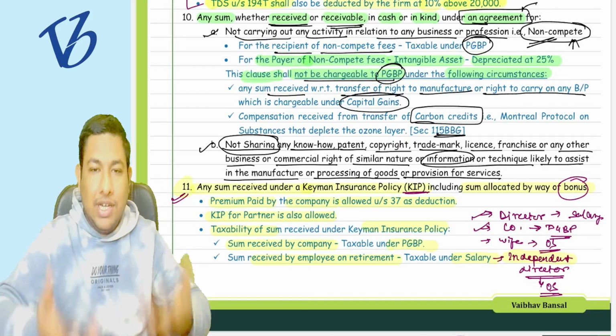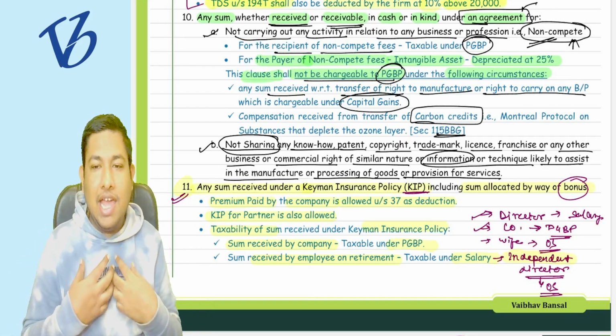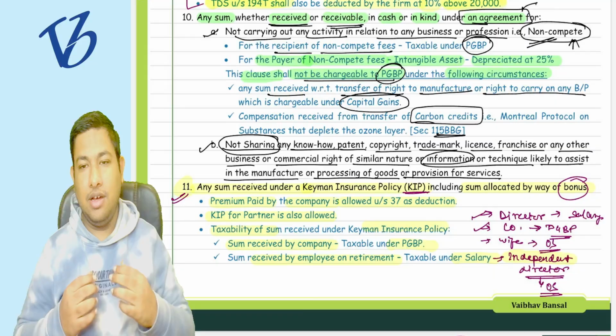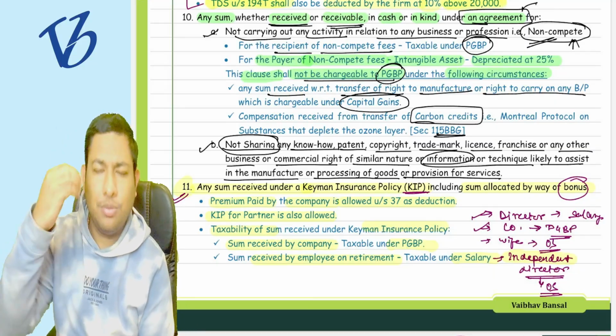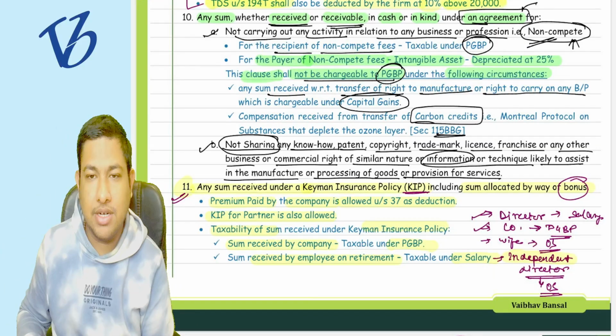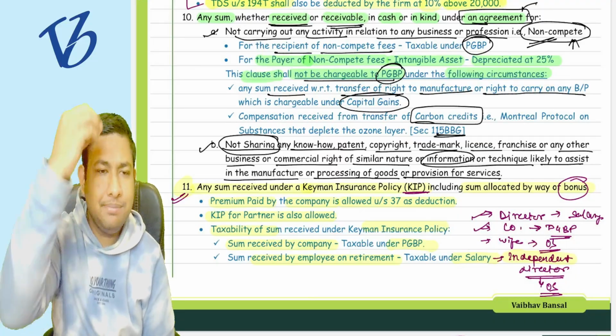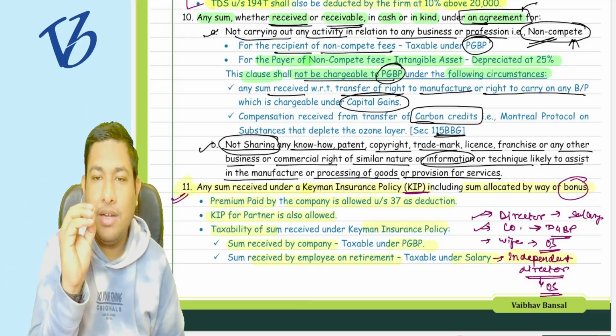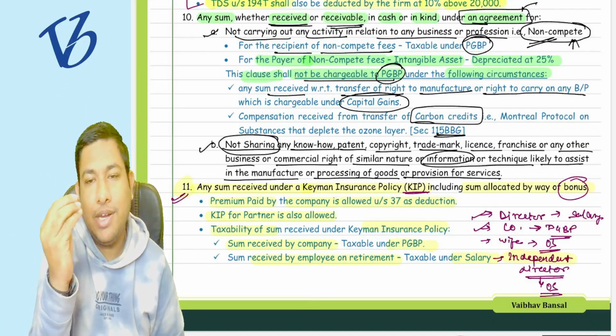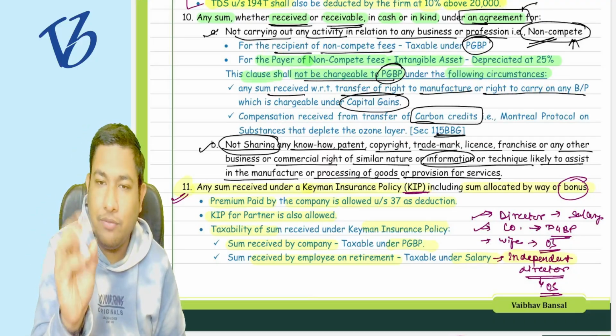And if you are transferring that carbon credit, like I have carbon credits for 200 liters, suppose, or whatever the quantity they are measured in. So suppose they can emit 200 liters, but they are not emitting that much, they are only emitting 150 liters.